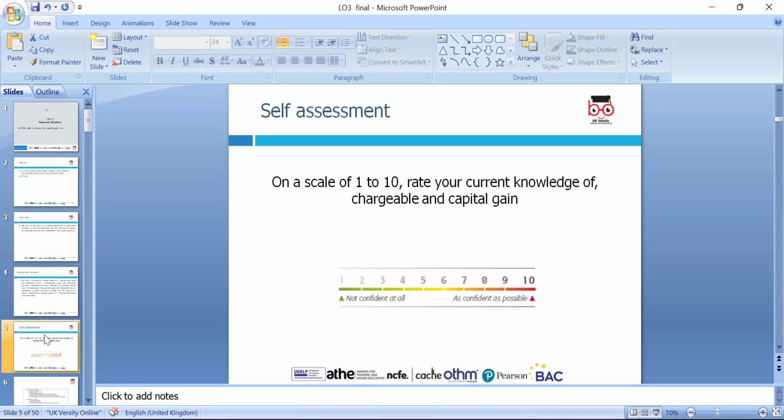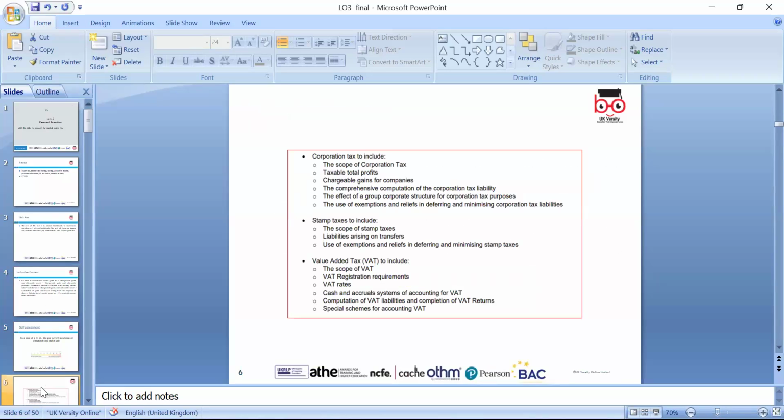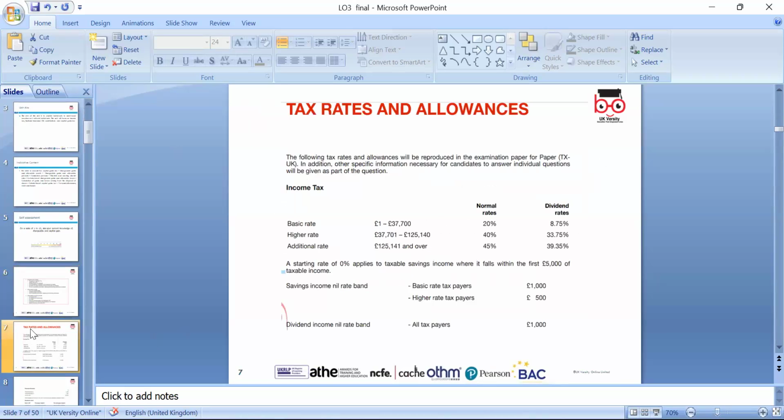Scale 1 to 10, always reflect on how much we know about the capital gain tax and how we can calculate the capital gain tax. That will be the key in our discussion. And corporation tax, which we discussed in the previous lesson, and VAT, we had a bit of discussion. Of course, we're looking according to the syllabus, but these are the rates. So please always keep in mind the rates.